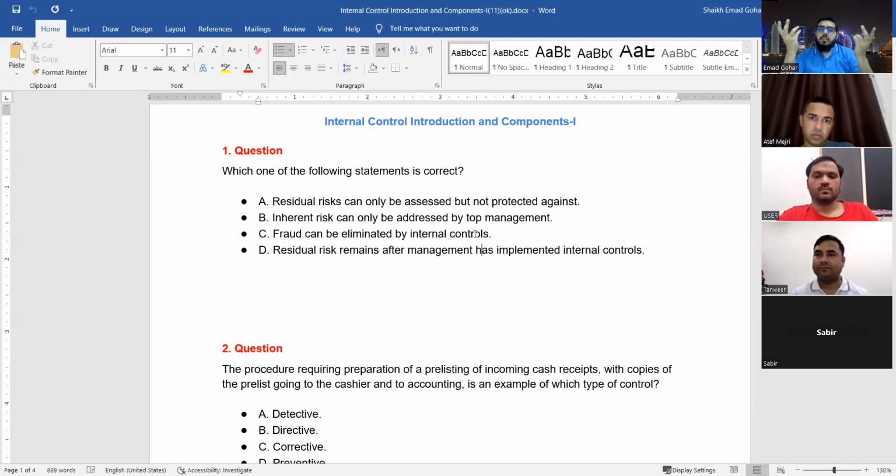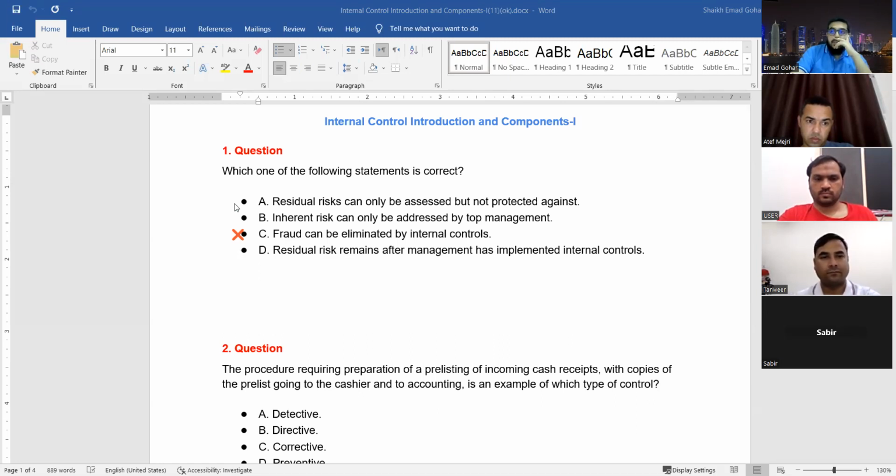So C, see, they are saying which of the following is correct. It means 3 statements are incorrect. So you can use elimination approach here. And C is wrong. C is incorrect. So this cannot be the answer.